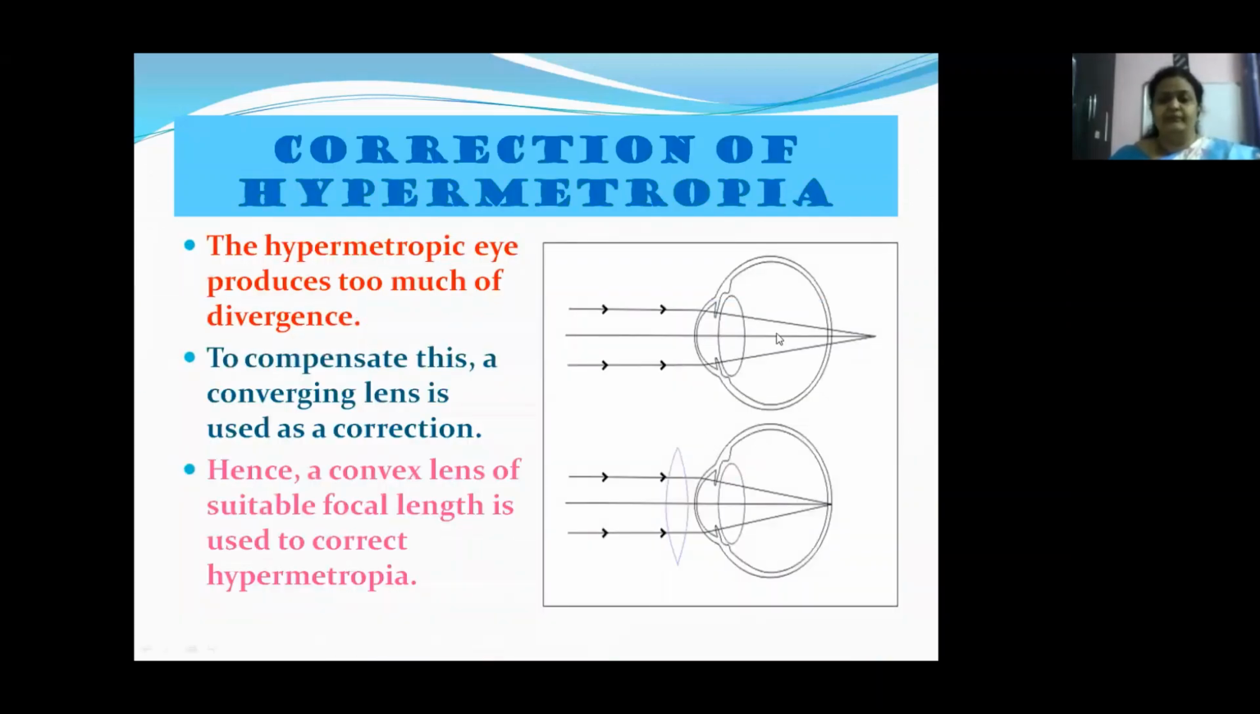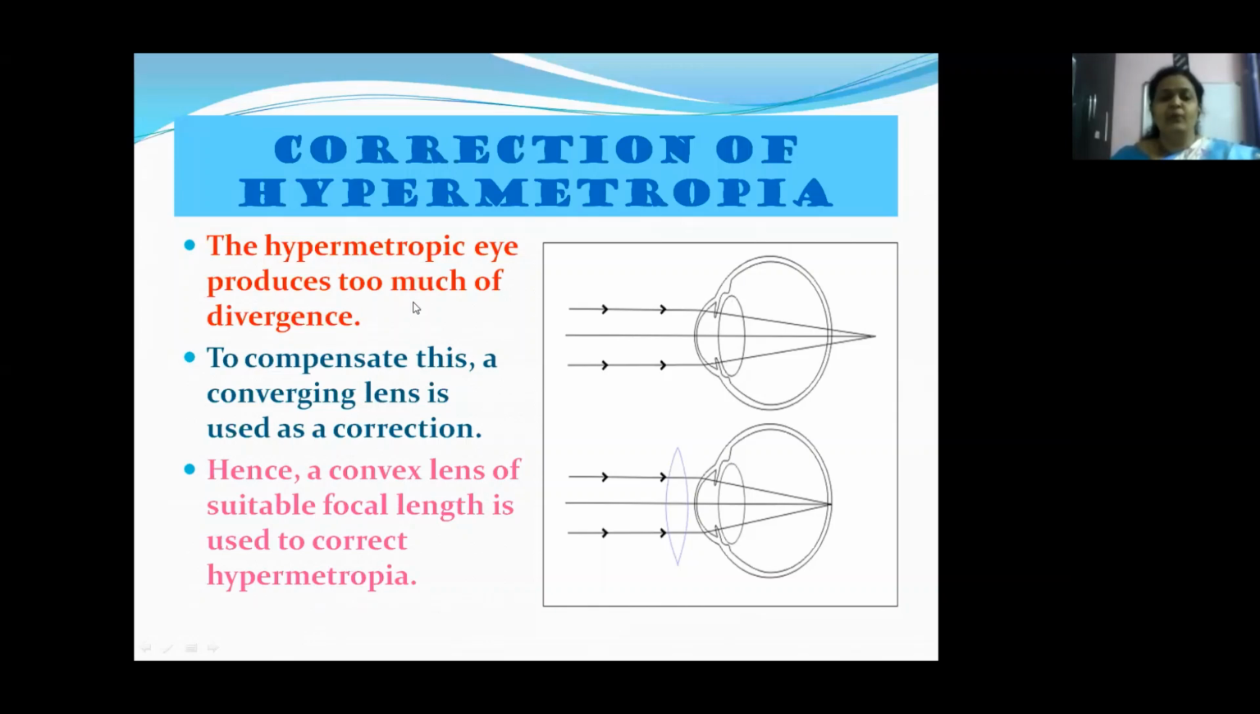See, children, what do you understand here? These light rays should have been focused here, but they are not focusing here. They are going beyond the retina. That means there is some problem with the convergence of this lens. That is, we need another converging lens to rectify this problem. A converging lens or a convex lens of suitable focal length will rectify this problem.